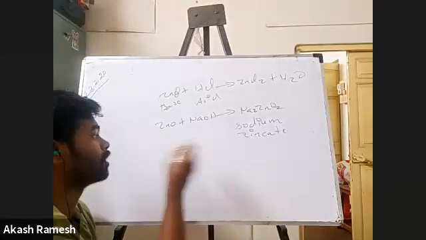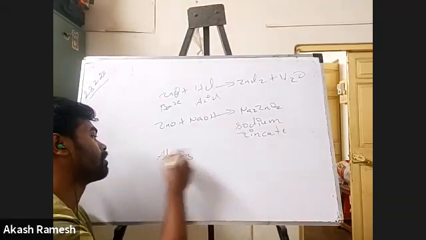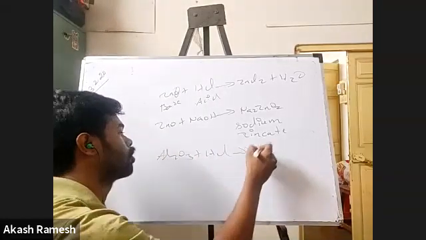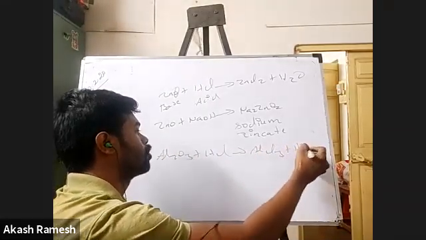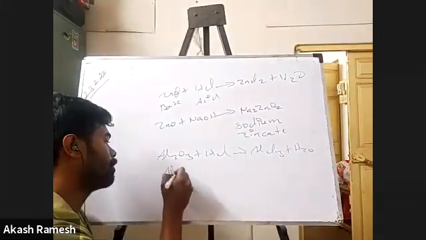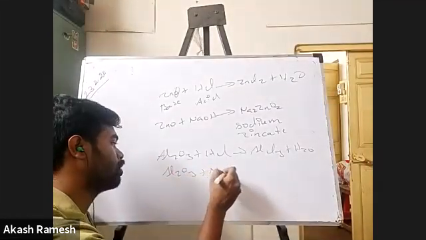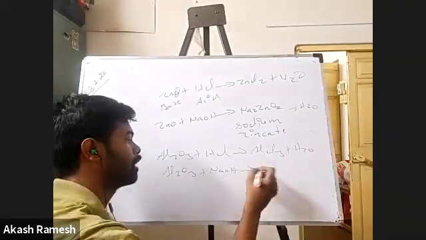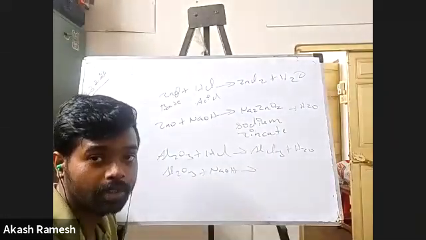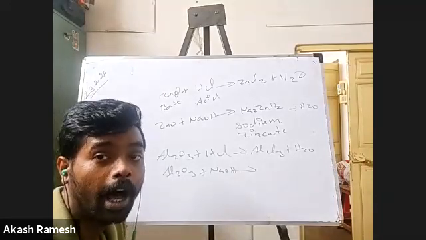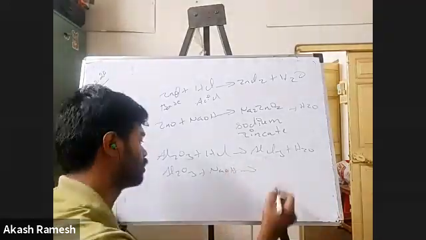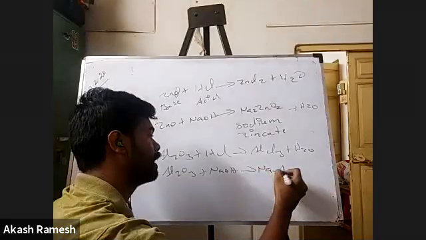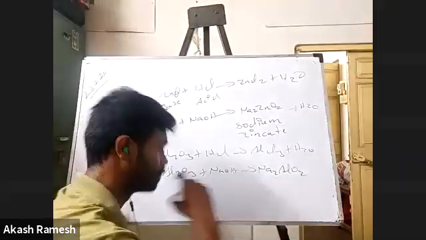Same can go with aluminium oxide. If you do aluminium oxide reacting with HCl, you are going to form AlCl3 plus H2O. And the same aluminium oxide can react with NaOH and water, obviously. In this case, instead of sodium zincate, you're going to form sodium aluminate, with the same formula, Na2AlO2.